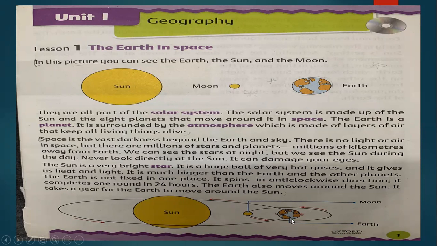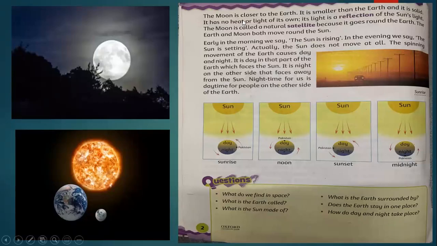And then with our earth we have a moon. Moon revolves around the earth. Earth around the sun and moon around the earth. The moon is closer to the earth. As compared to the sun, the moon is closer to the earth. Sun is very far away from earth and moon is closer, but its size is very small. It is smaller than the earth and it is solid. It has no heat or light of its own. Its light is a reflection of the sun's light.